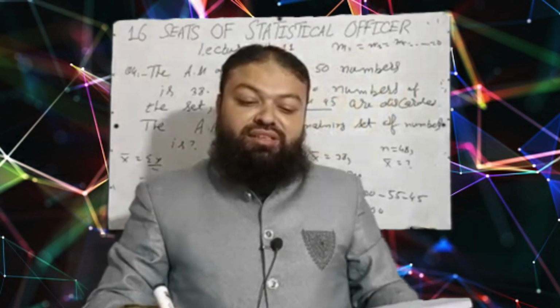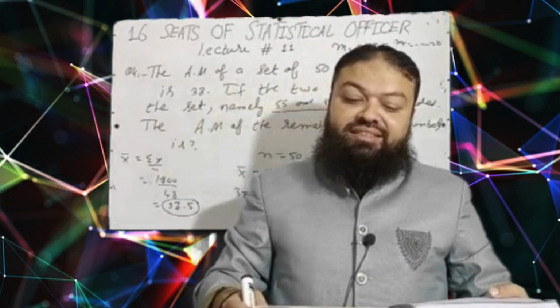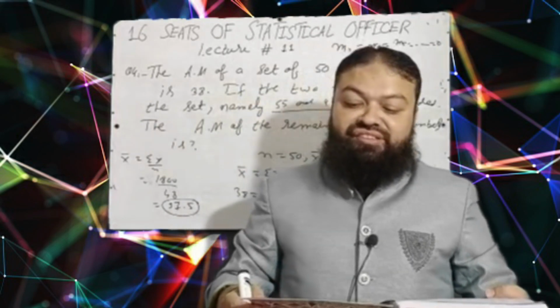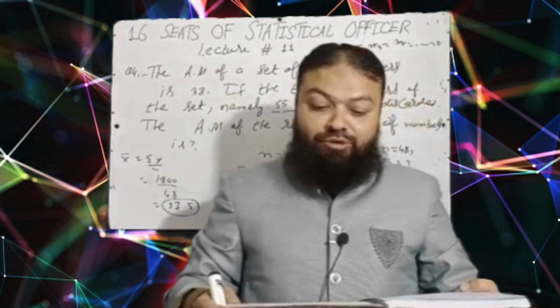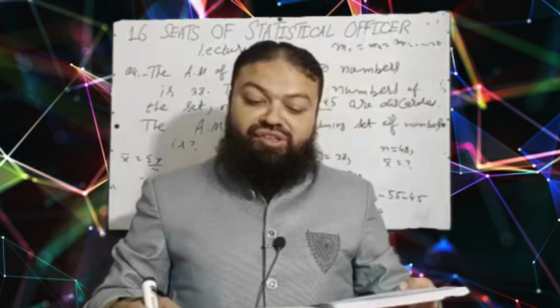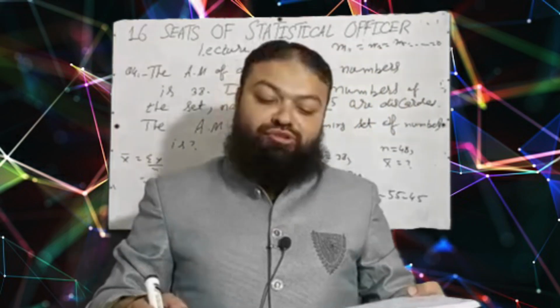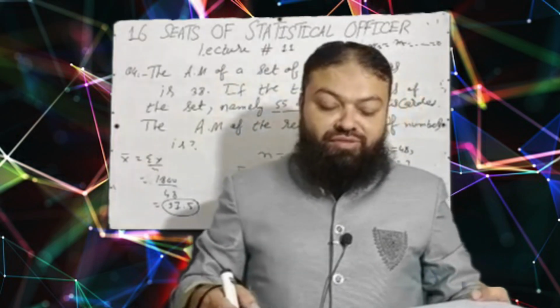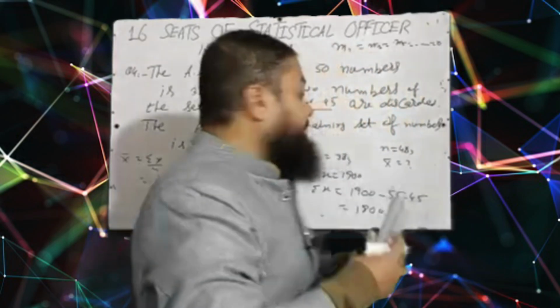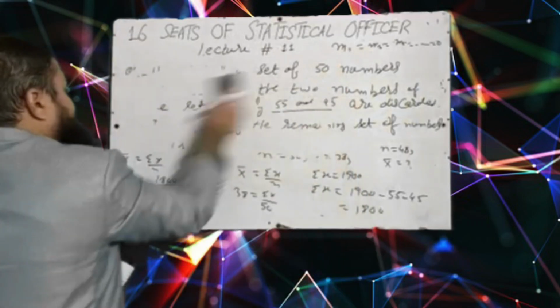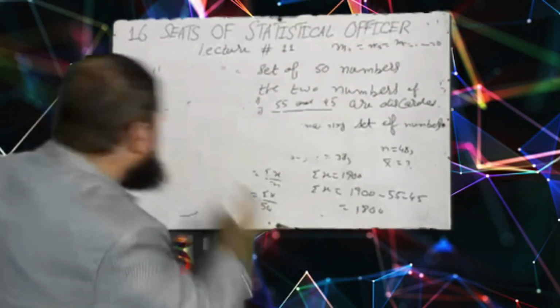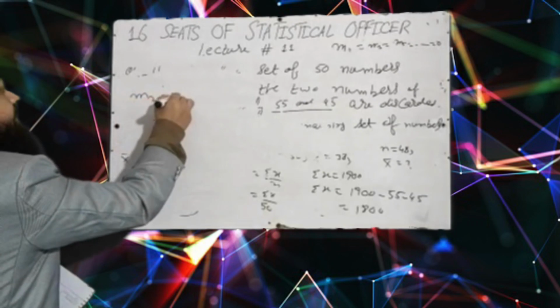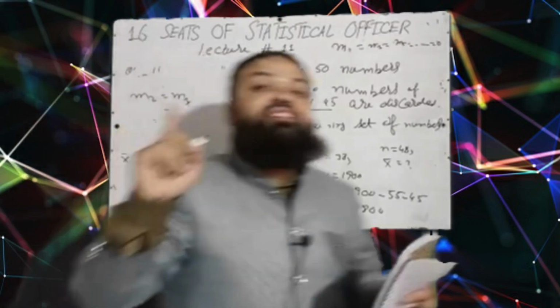Next question is, second and third central moments of a distribution are equal. M2 is equal to M3. Very important question. What is the nature of the distribution? A symmetric, B asymmetric, C positively skewed, D negatively skewed. Dear students, when the central moments M2 is equal to M3, then we have a positively skewed distribution.